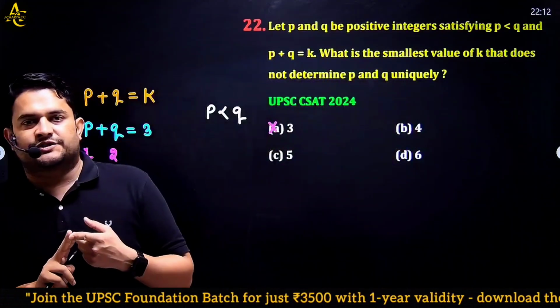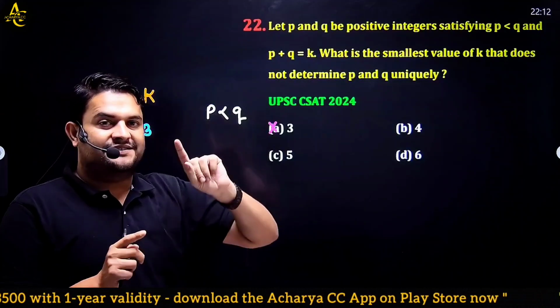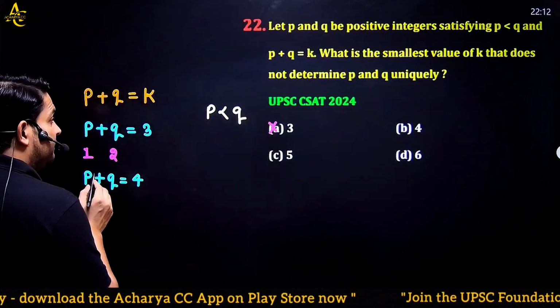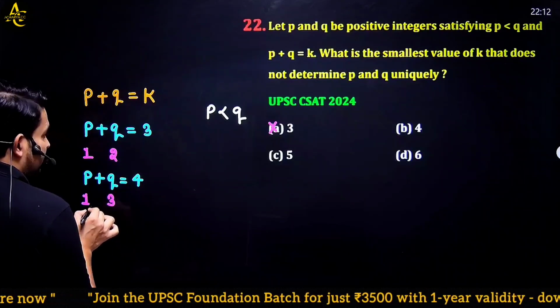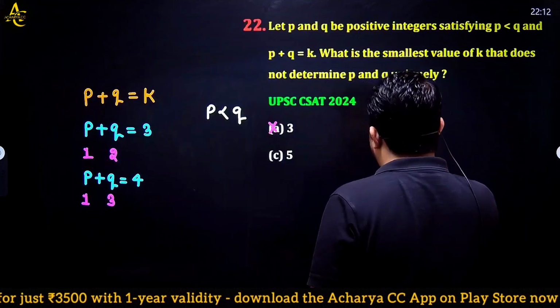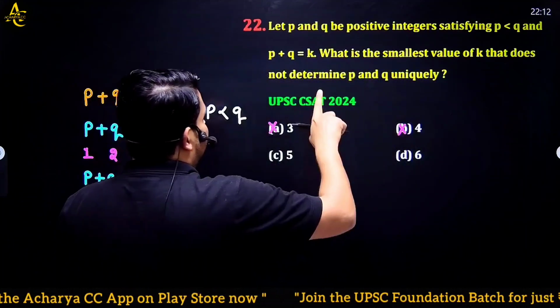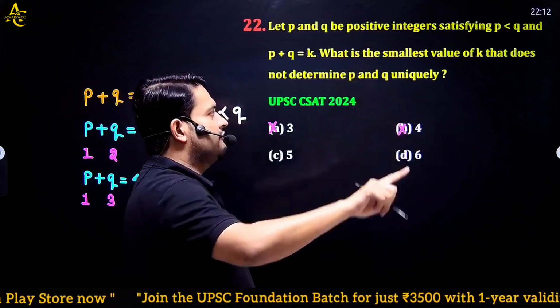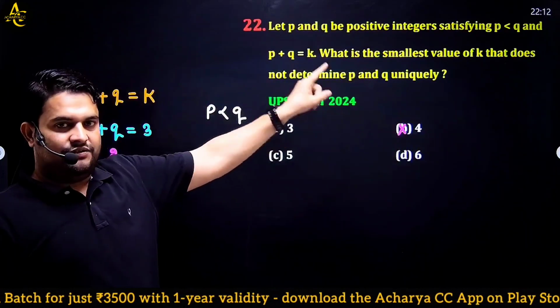If you take 2 plus 2, then P will become equal to Q, which is not given. P is less than Q, so I have only one possibility, that is P equal to 1 and Q equal to 3. If I take my answer as 4, then I can clearly tell you that P is equal to 1 and Q equal to 3. But in my question, I have to tell the smallest value of K that does not determine the exact value of P and Q.